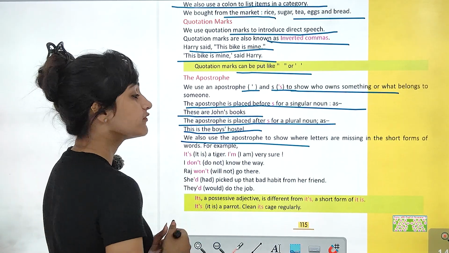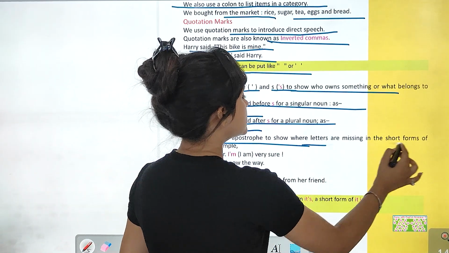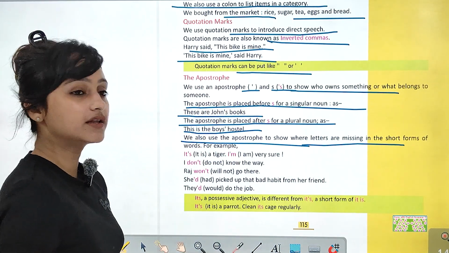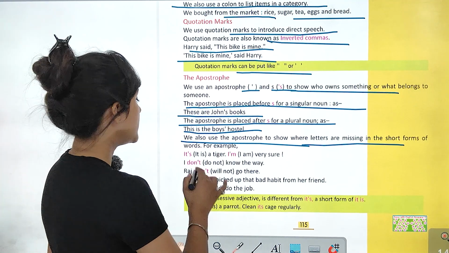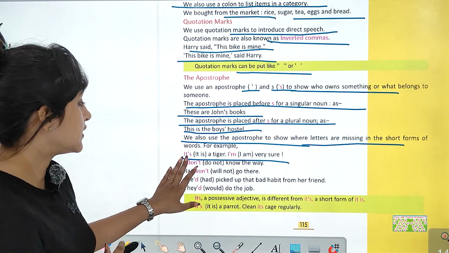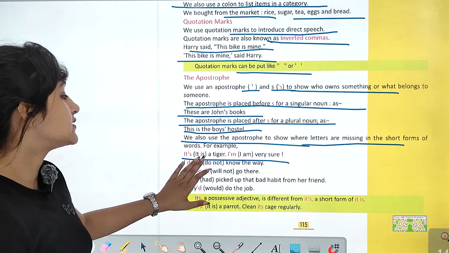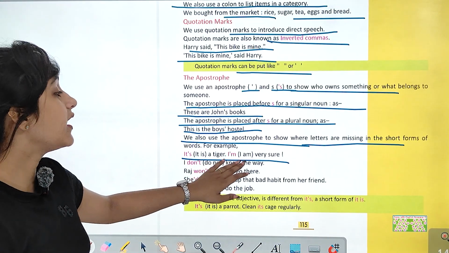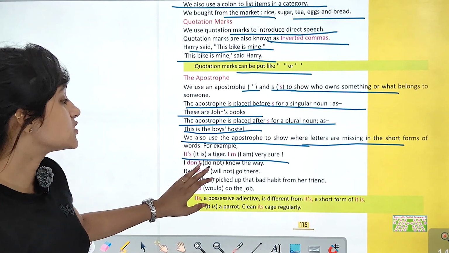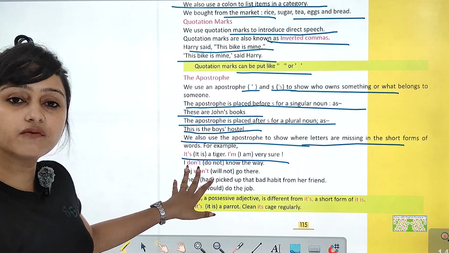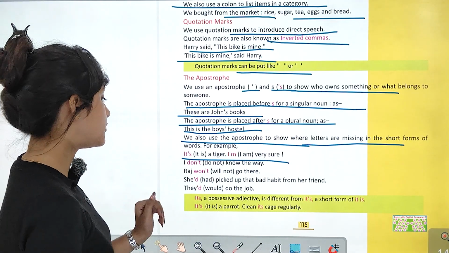We also use apostrophe to show where letters are missing. कि कहाँ पे letters miss कर रहे हैं in the short form of words. For example, it's, use कर लेते हैं हम यहाँ पे apostrophe use कर लिया हमने. It is की जगह it's a tiger. I am very sure. I don't know the way. Do not को हमने short कर दिया तो we have used apostrophe here. Like this we use apostrophes.